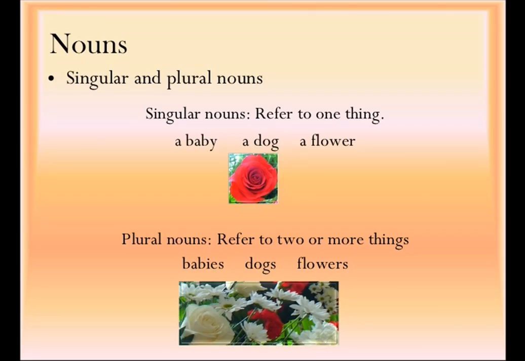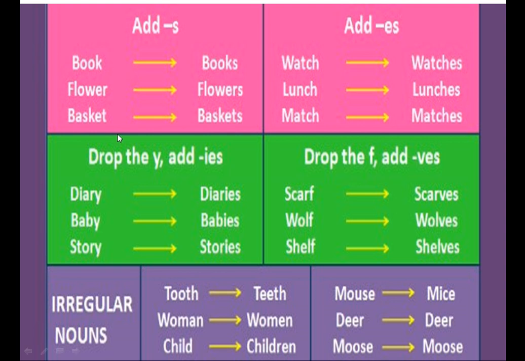Singular and plural nouns. Singular nouns refer to one thing: a boy, a dog, a flower. And the plural nouns refer to two or more things: babies, dogs, flowers. There are some rules for making plural forms. Let's see. Most nouns form their plural by adding s, like books, flowers, baskets.